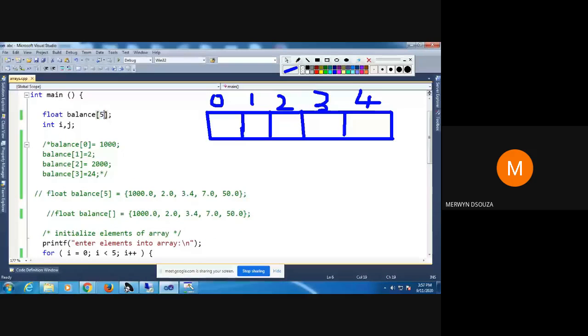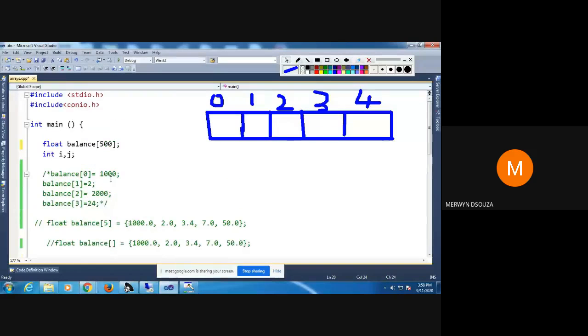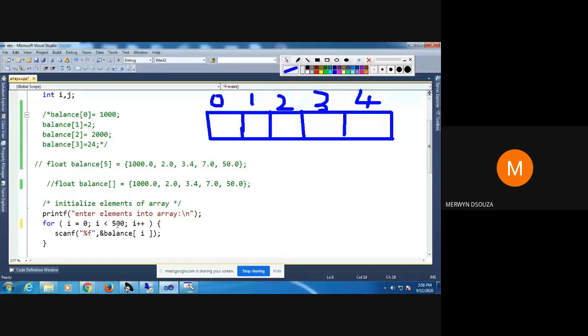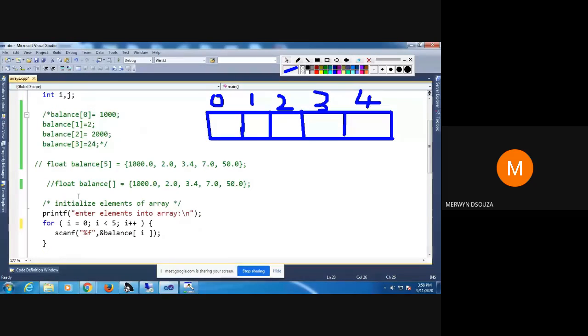If the size of your array was 500, you would put 500 here. Depending on whatever size you give, that should be your value here. Then we have this increment i. Why we have this increment, I'll show you later. Right now I'll show you the working of the for loop along with taking input in the array.